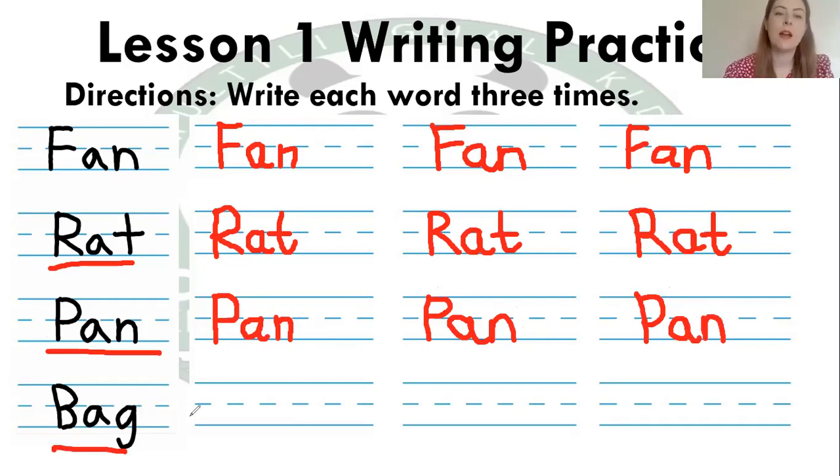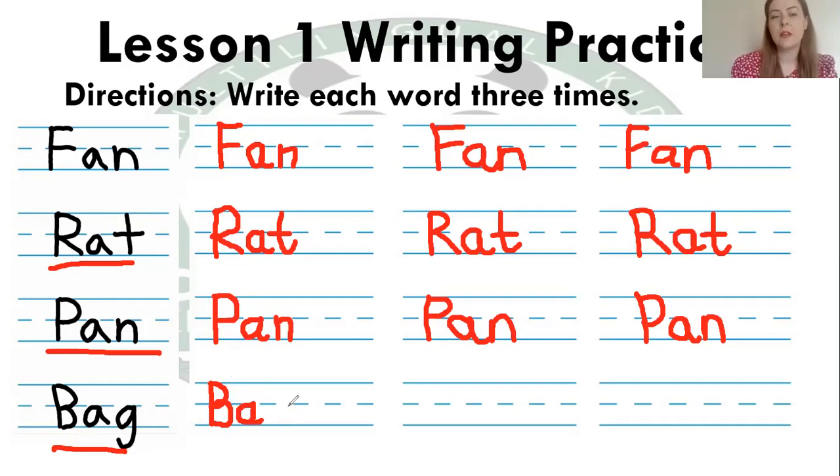Bag. So here we have the big B. So big B, we have to start at the top and go down to the bottom. We then go back to the top, go around to the middle and stop. So it looks like we have a P. We have to go 1 more time from the middle to the bottom for B. And then an A again. So we have the A, so we go around, up, down, and flick.